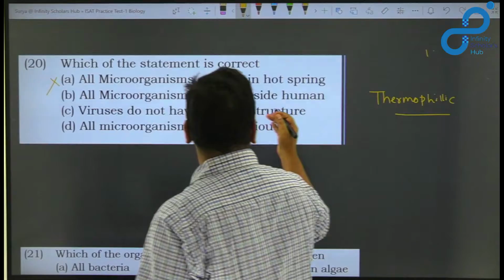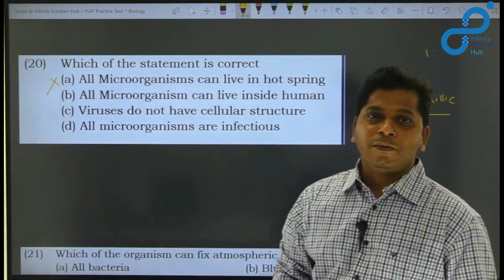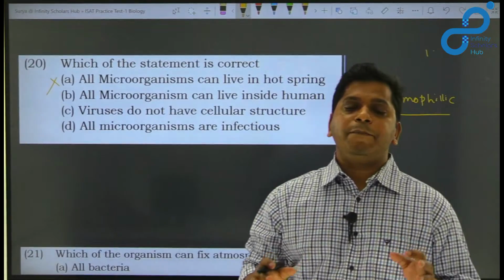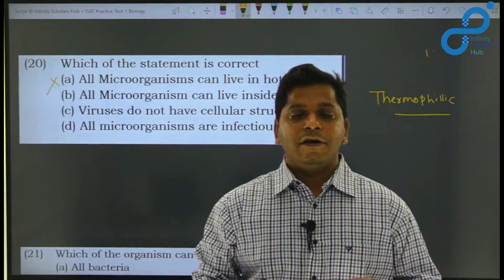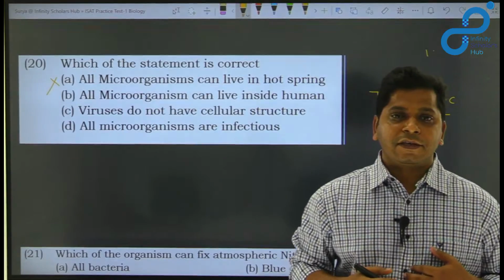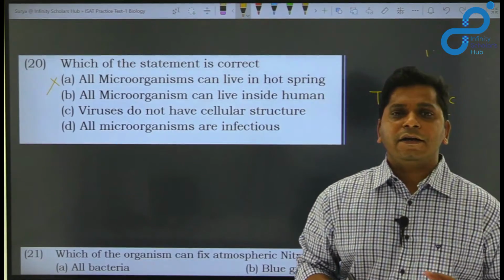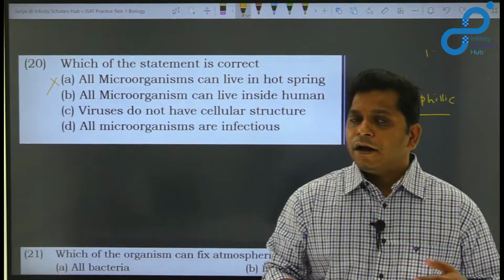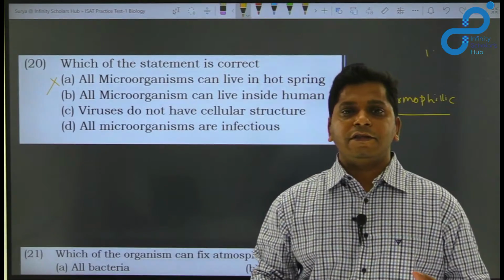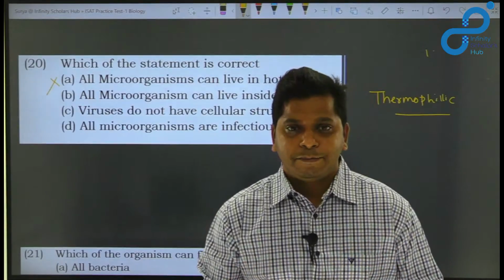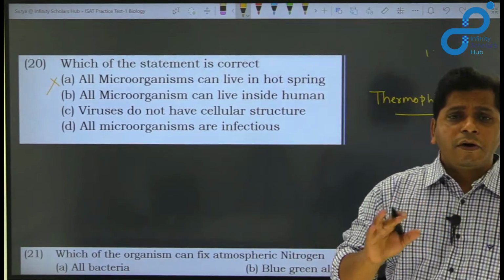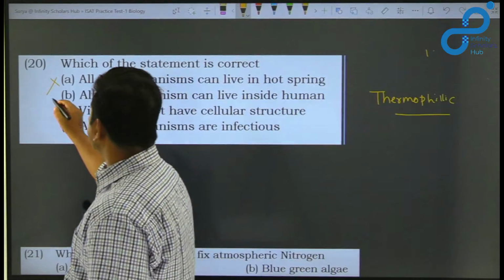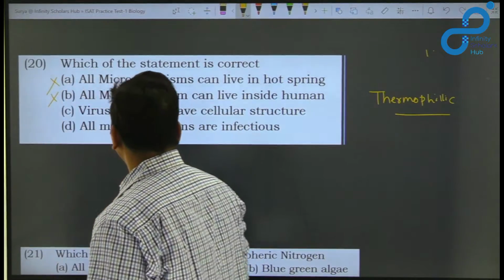All microorganisms live inside humans? No, the human body doesn't allow all pathogens to grow inside us. Only some specific pathogens can infect or live inside us by a symbiotic relationship. Either they can infect us or they can live in a symbiotic relationship where they help us and we help them, right? But not all pathogens can infect human beings, right? So therefore all microorganisms cannot live inside humans.